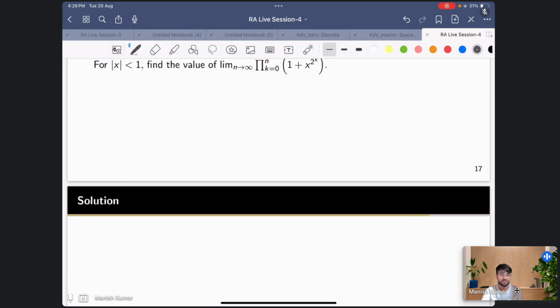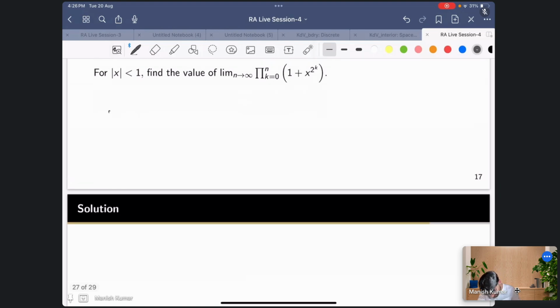Let me call this x_n. So x_n is the product for k equals 0 to n of 1 plus x raised to the power 2k.